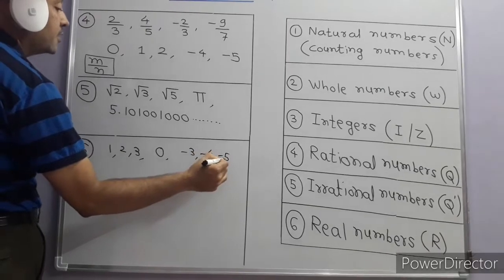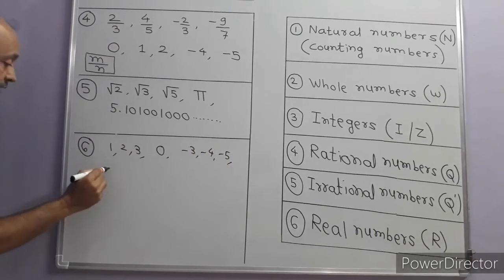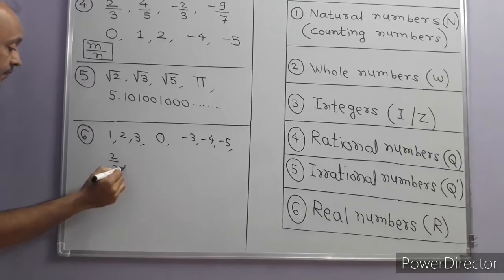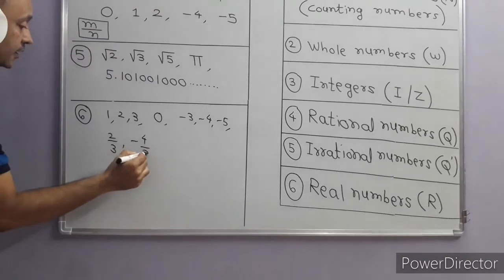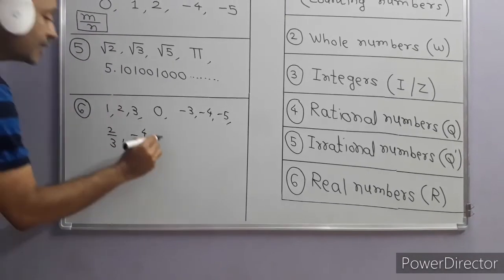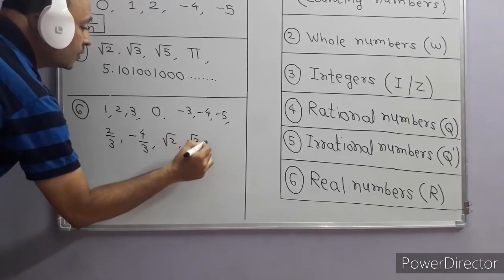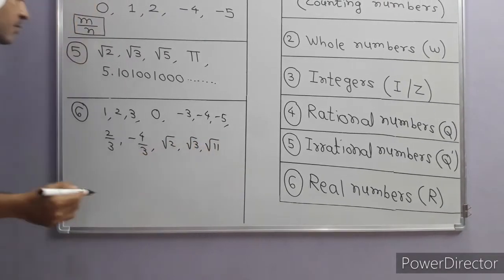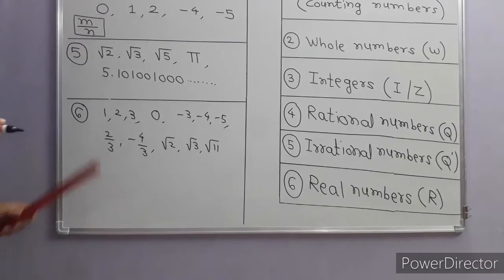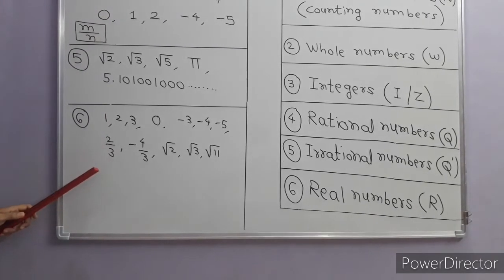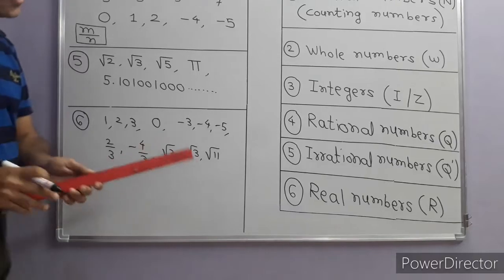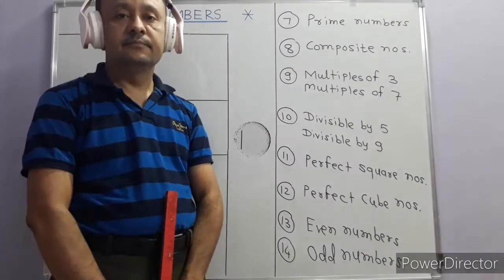Then fractions like 2 by 3, -4 upon 3. We can take irrational numbers, for example root 2, root 3, root 11. All these numbers are called real numbers. So real numbers are the biggest set of numbers. I hope all of you understand.